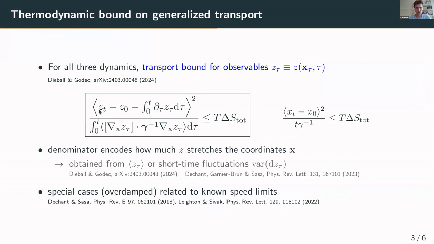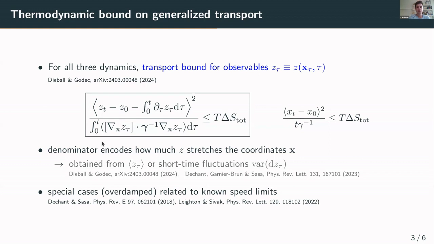And what you obtain is this inequality, where on the left-hand side you still have this displacement of zt minus z0, where z is now some more general observable, so it can depend on x tau and tau. And here's some contribution in case you have explicit time dependence in your observable, and you get some denominator, which is like a quadratic form of the gradient. And this is bounded by a bound from the total entropy production times the temperature. And you see here for the simplest case, we really have just this bound I showed for the deterministic case before, just with an average value now, which means how this displacement is bounded. And this left one is more general, it also applies to general observables.